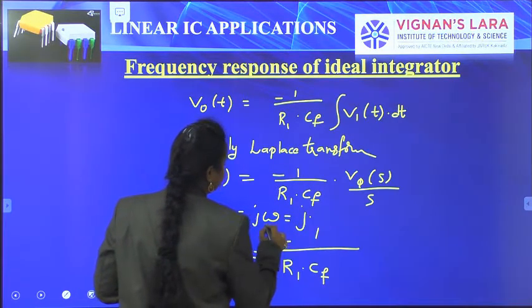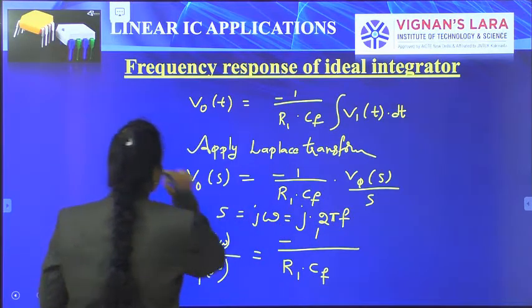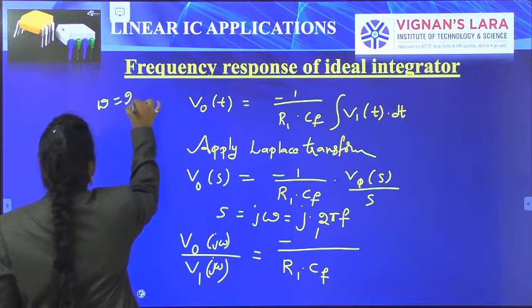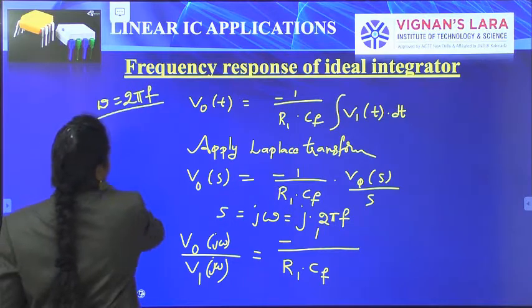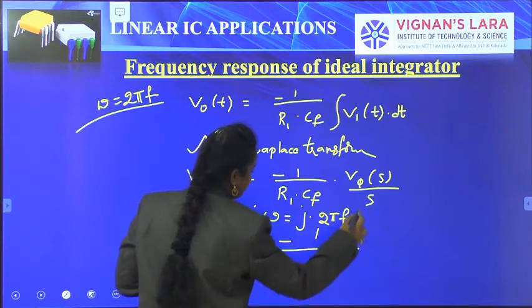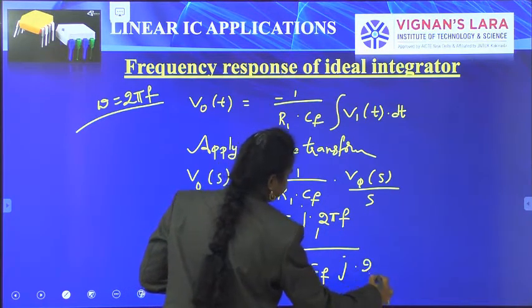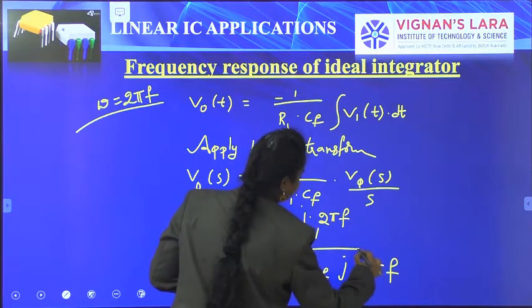We already know that omega is equal to 2 pi f, so in place of omega we put 2 pi f. In place of S we have J into 2 pi f.